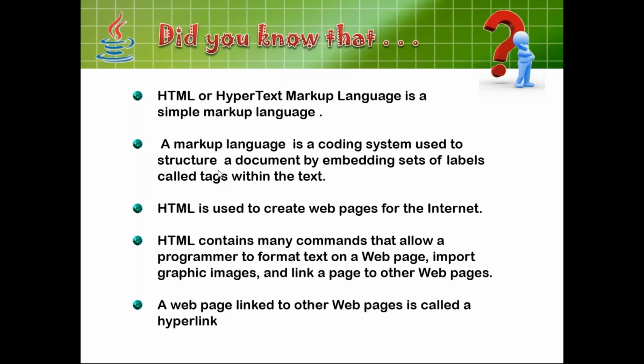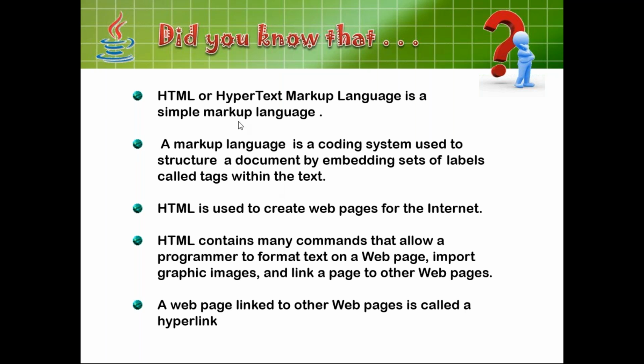HTML is used to create web pages for the internet, and it contains many commands. Here, commands are nothing but tags, which allow the programmer to format the text on a web page and import graphics. That means you can import images, you can import applets, and you can link to another web page. A web page linked to another web page is called a hyperlink.